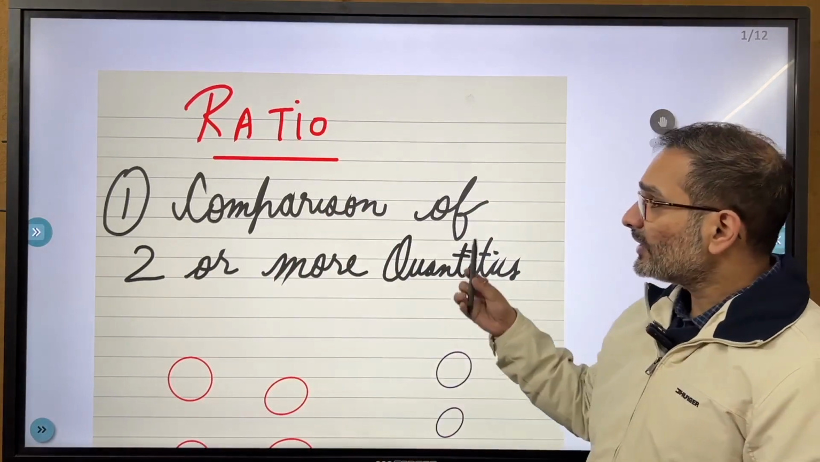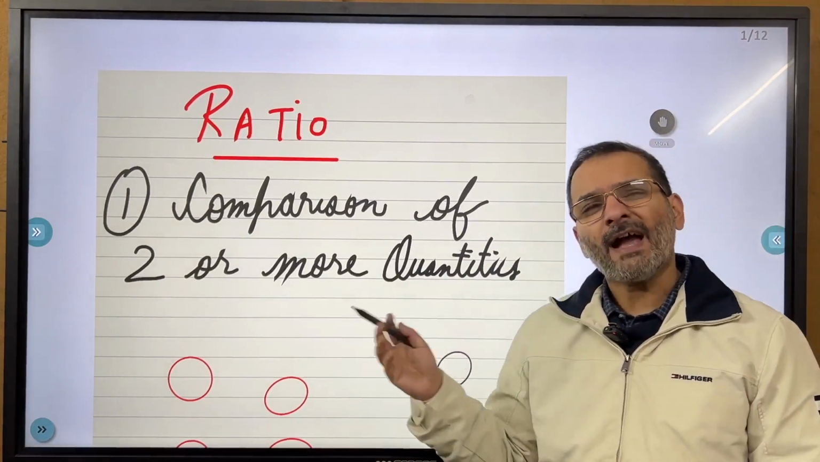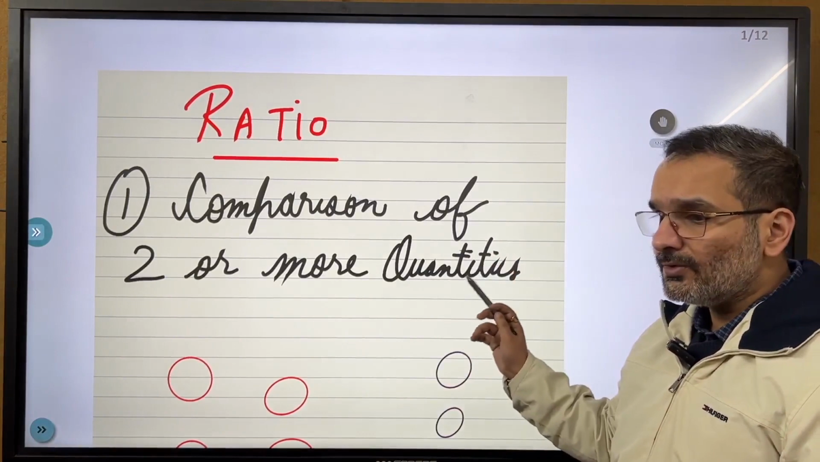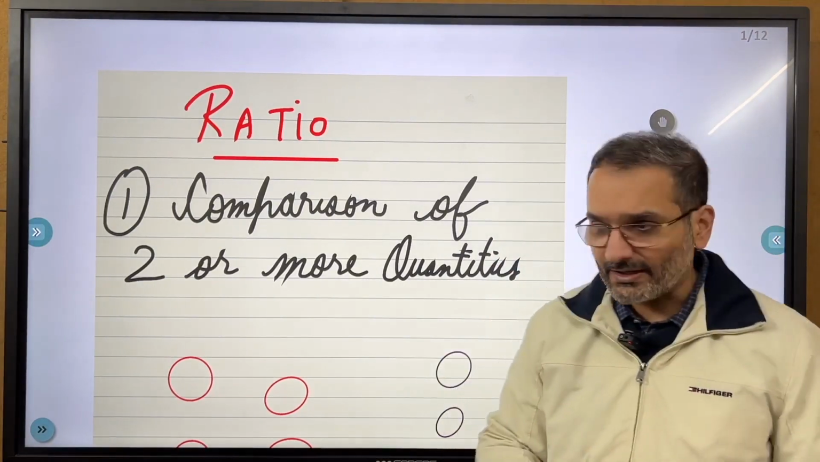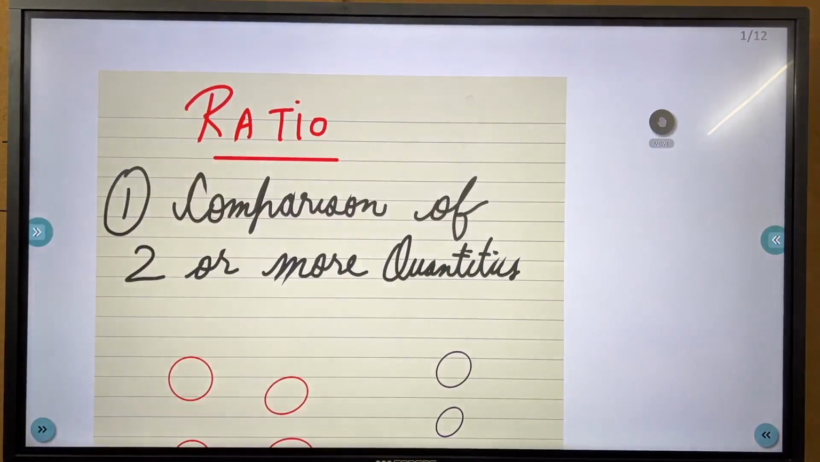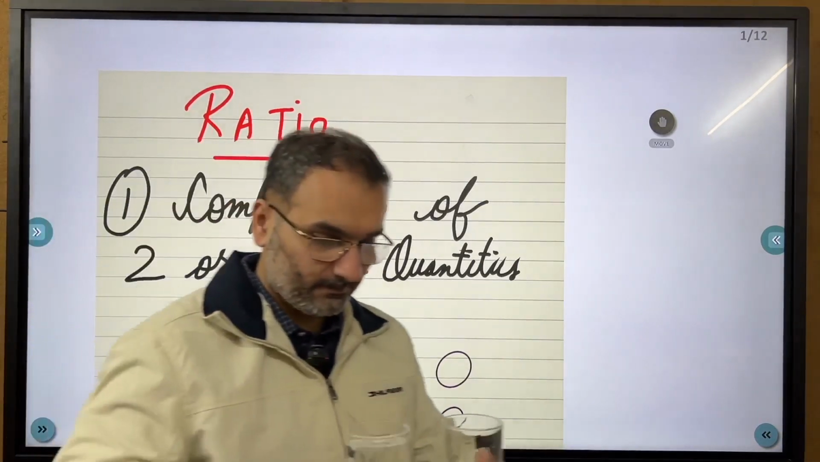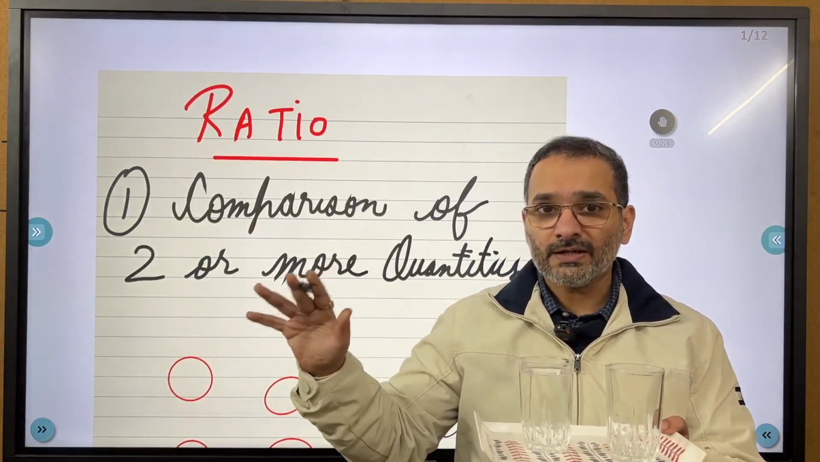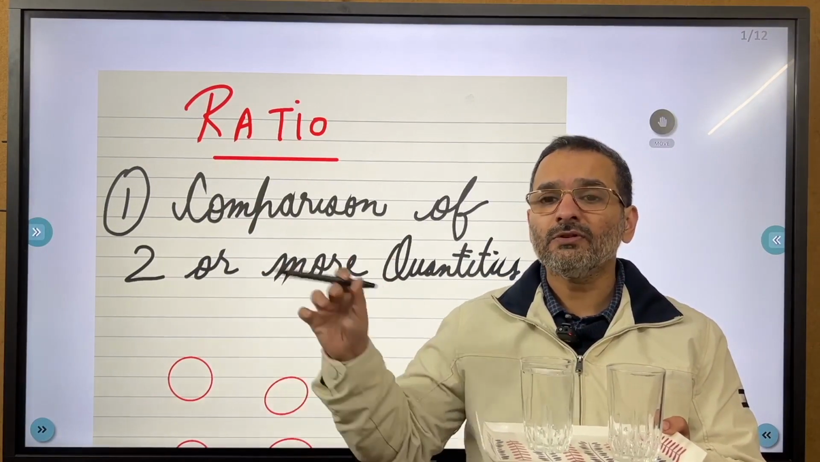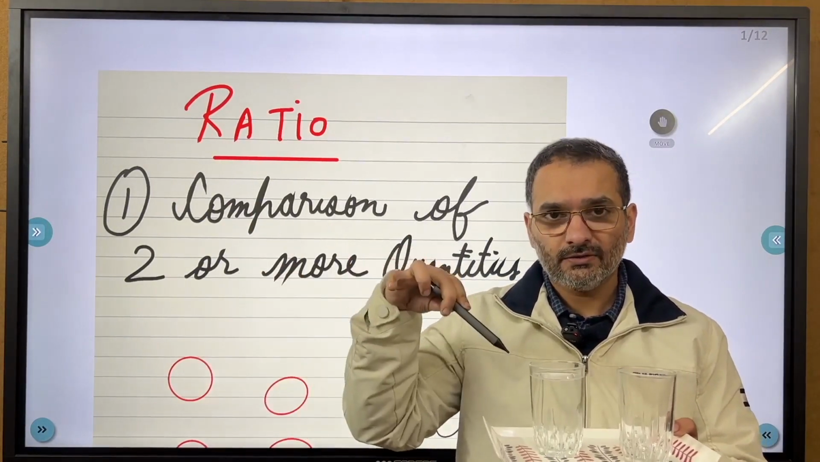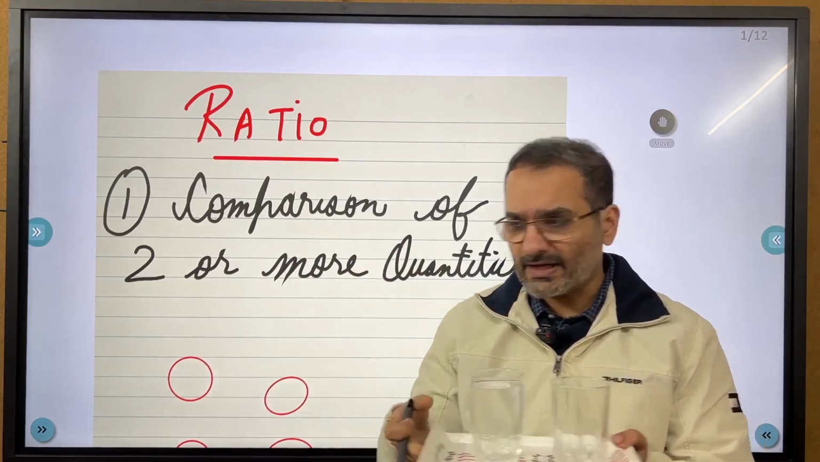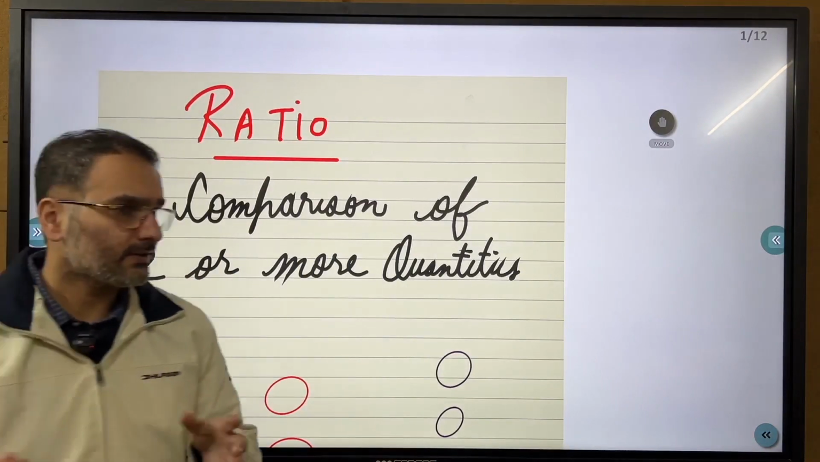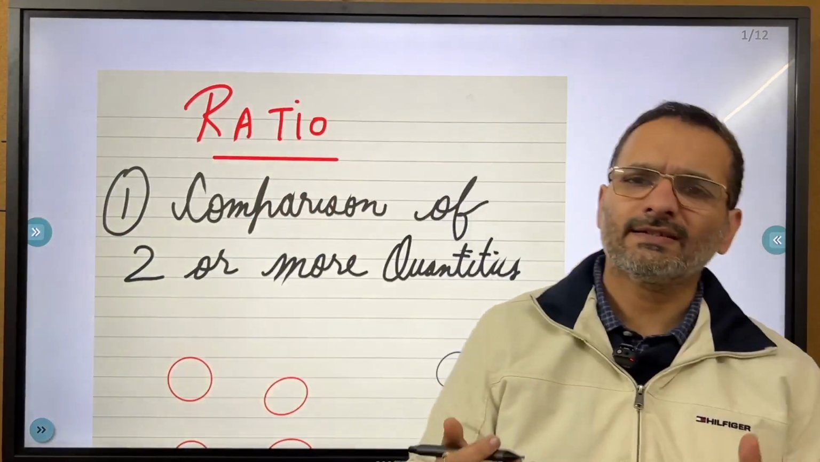Alright, so what is a ratio? First and foremost, we are going back to your sixth, seventh, eighth class. It is a comparison of two or more quantities. So for example, let us say here there are 2 glasses and 1 pen. If I ask the ratio of pen to glasses, it is 1 to 2. It is as simple as that. There is 1 pen and there are 2 glasses. That is simply what we call a ratio.